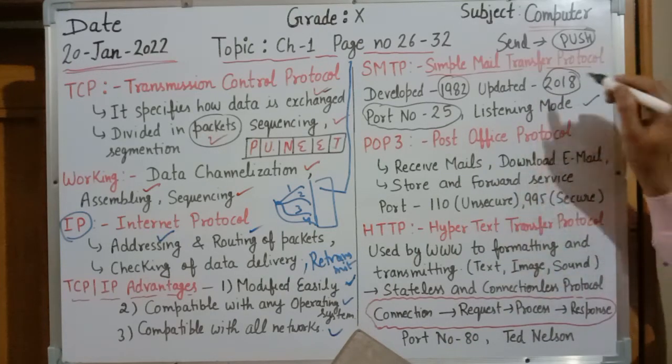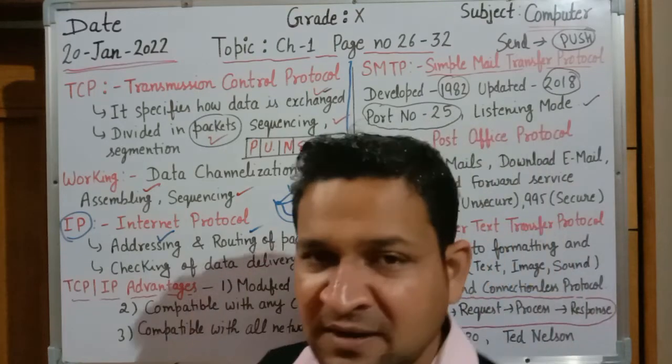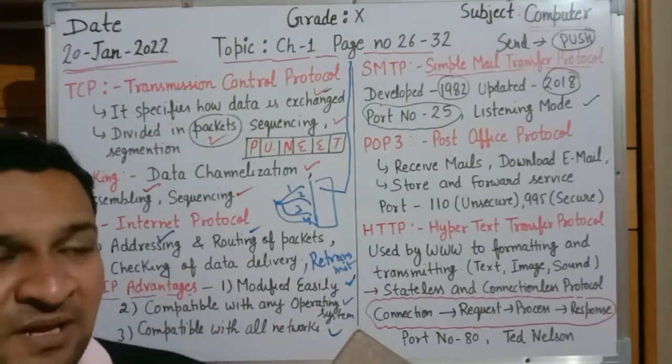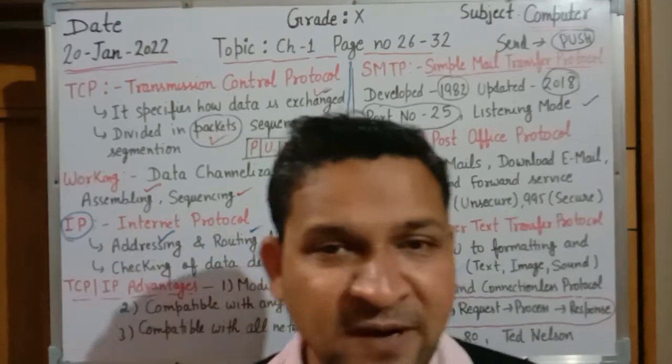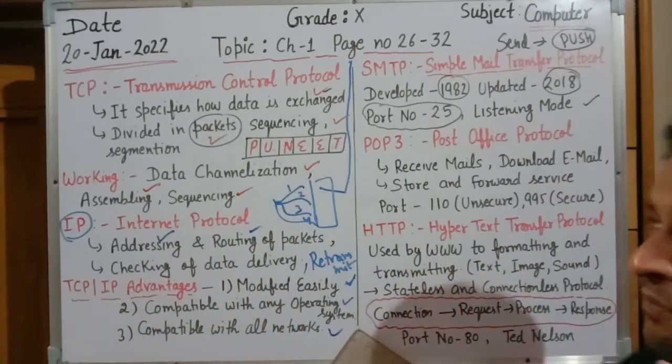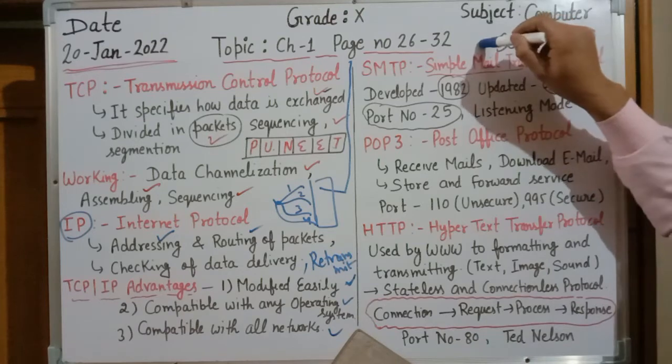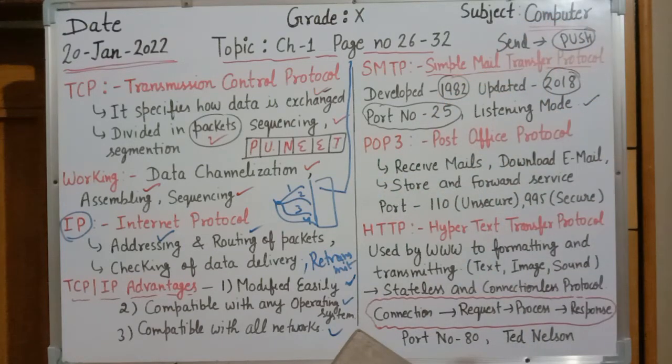SMTP is a push protocol. Now second is POP. POP means Post Office Protocol. It is for receiving of mail. Now see the difference. Examiners generally ask the difference between SMTP and POP. SMTP is for sending of mail. POP is for receiving of mail. It is a Post Office Protocol.